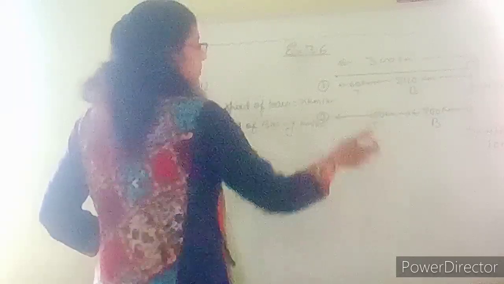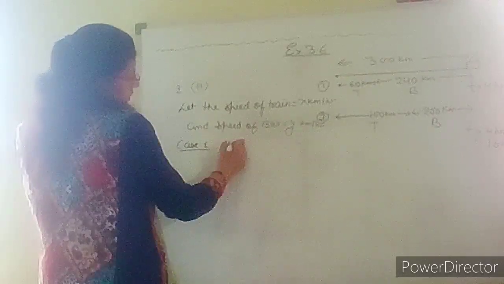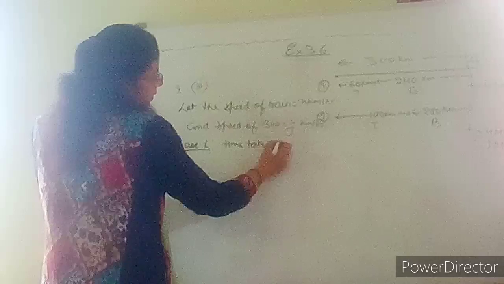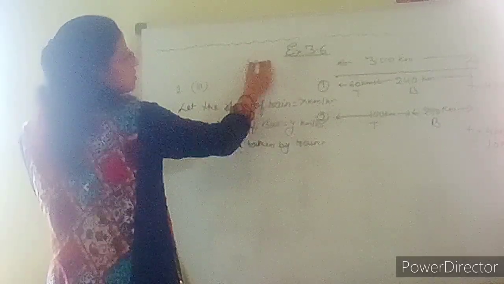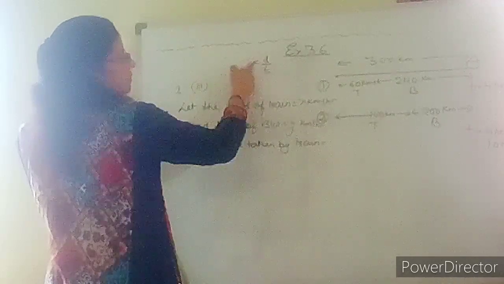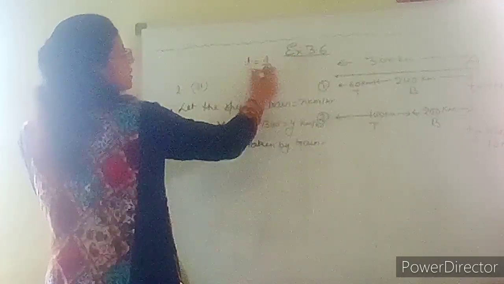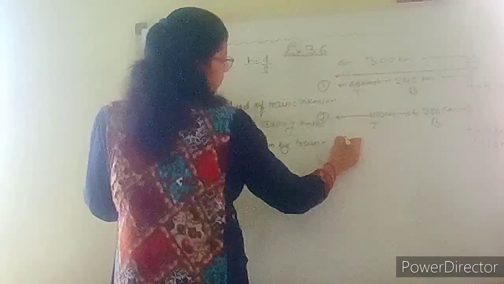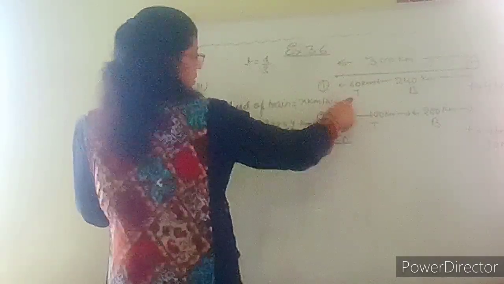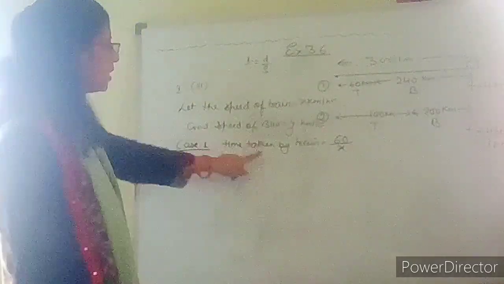Okay, तो यहाँ पर मैं निकालती हूँ T1, टाइम टेकन बाय ट्रेन. So I am writing case 1, time taken by train. ठीक है, what is speed? Speed is equal to distance upon time, so time is equal to distance upon speed. So what is the distance taken by train? 60, by speed, as we said, x of train. ठीक है, ये time taken by train हो गया.